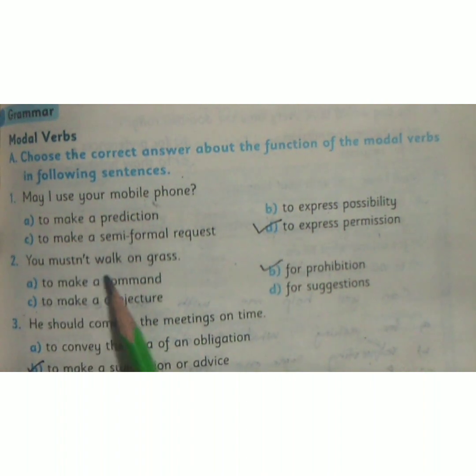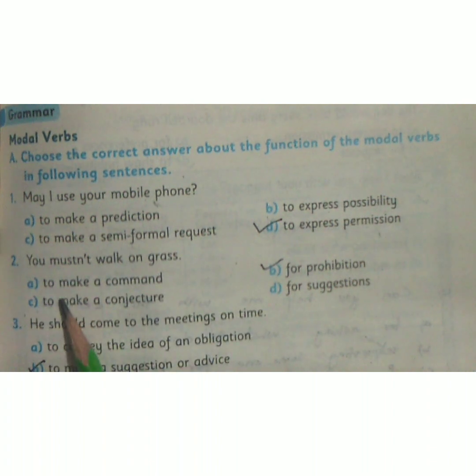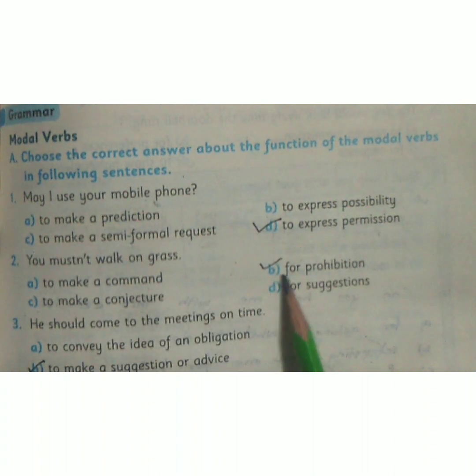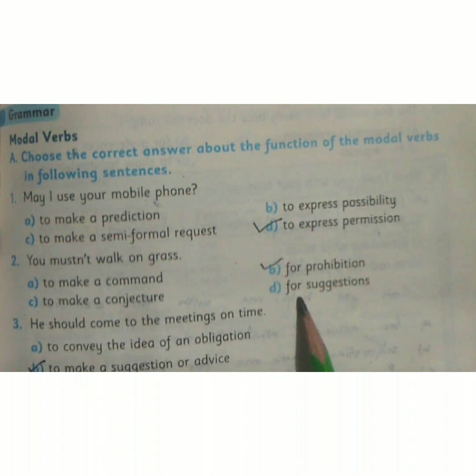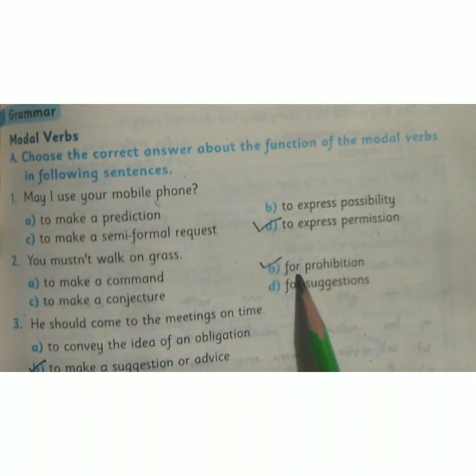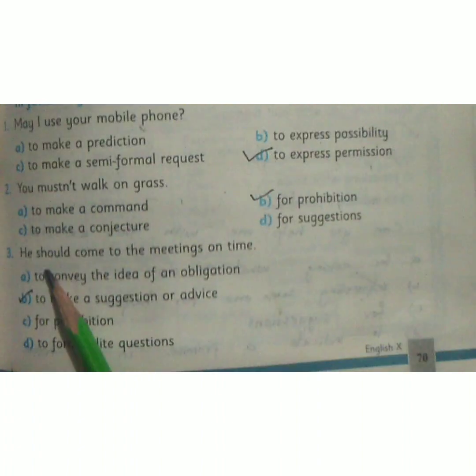2. You must not walk on grass. Option A, to make a command. Option B, for prohibition. Option C, to make a conjecture. Option D, for suggestion. The correct option is option B, for prohibition.